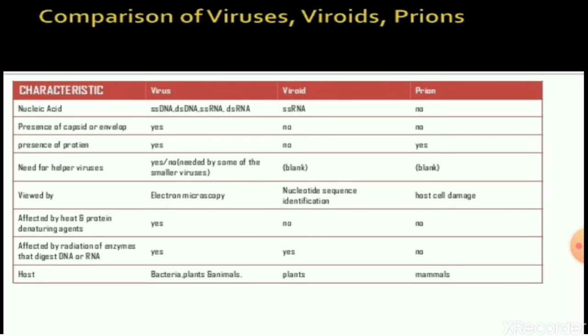Viruses show the presence of a protein capsid or envelope, while viroids and prions do not have a protein capsid. In viruses, proteins are present in their capsid. Viroids do not contain any protein, while prions are small molecular weight protein molecules.